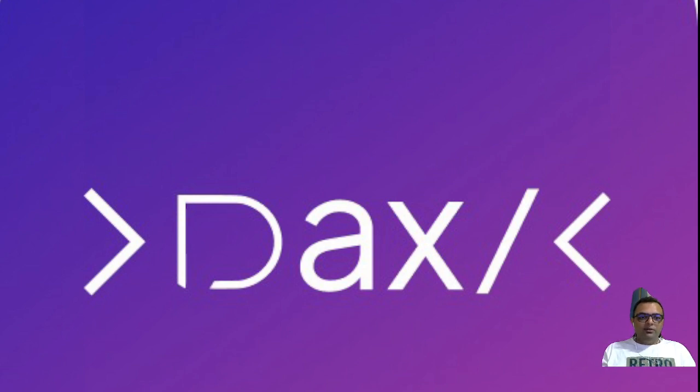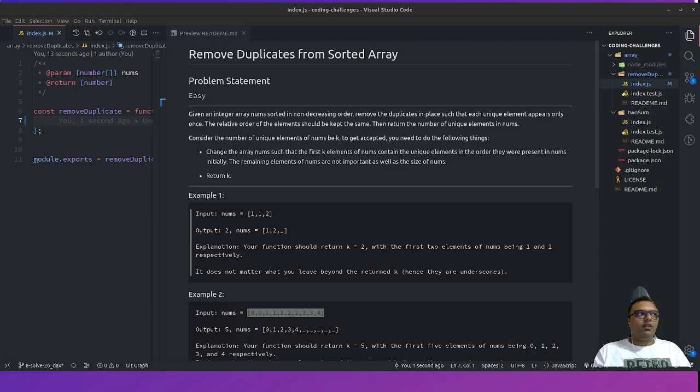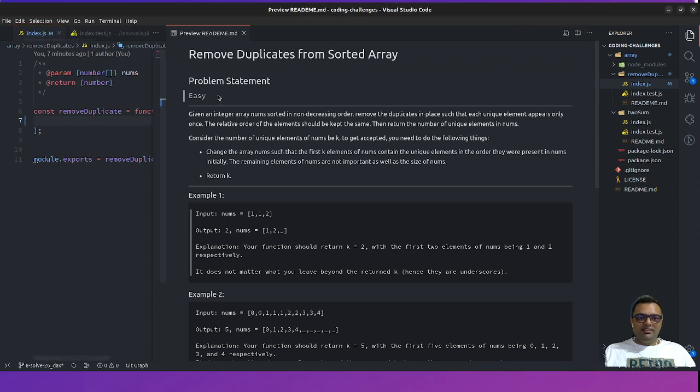Coming to the current scenario, you would be able to see my screen where I'm solving this problem. The first problem we would be solving today is removing duplicates from a sorted array. And this is a pretty simple problem statement.